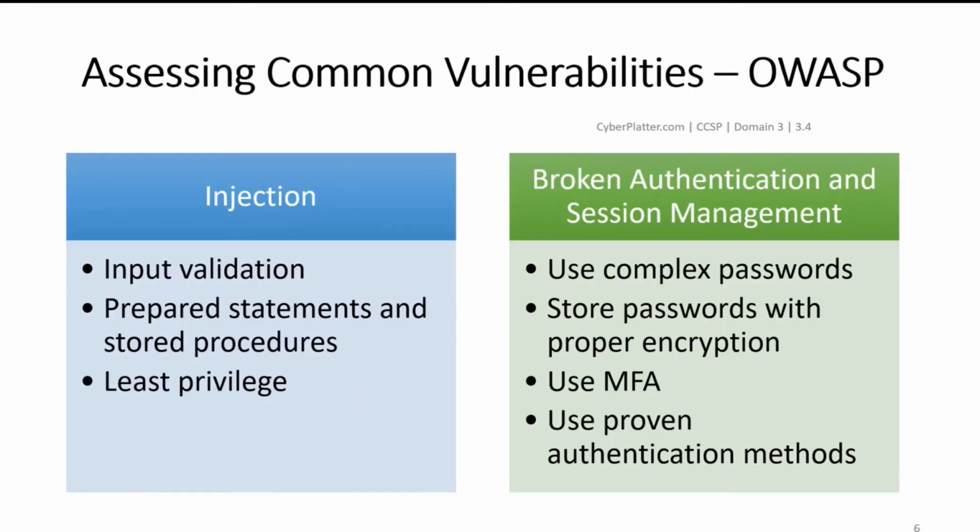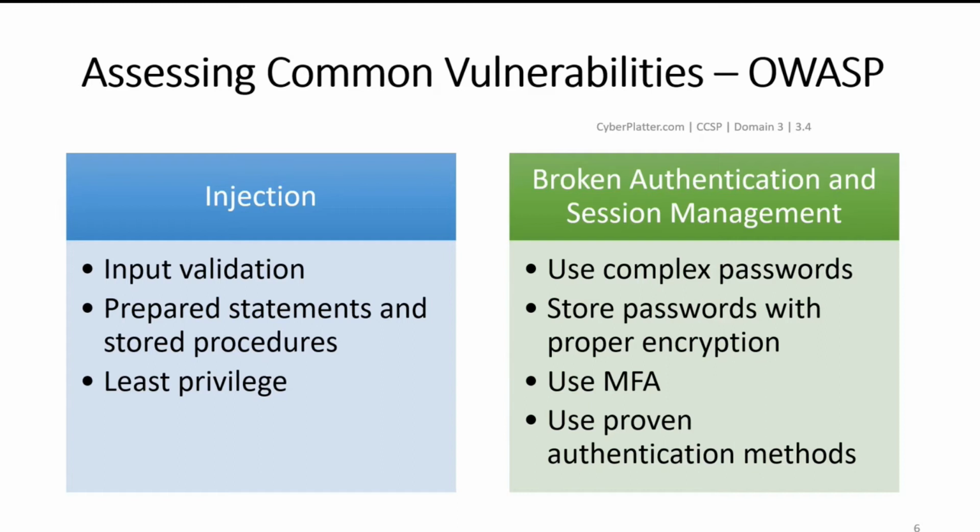The next topic is assessing common vulnerabilities. Applications that run in the cloud should adhere to best practice guidance and guidelines for the assessment and ongoing management of vulnerabilities. Implementation of an application risk management program addresses not only vulnerabilities but also all risks associated with applications.